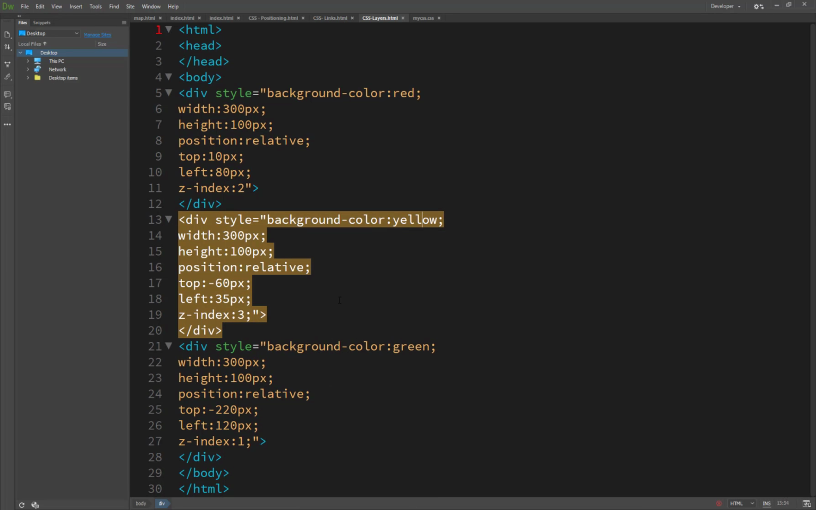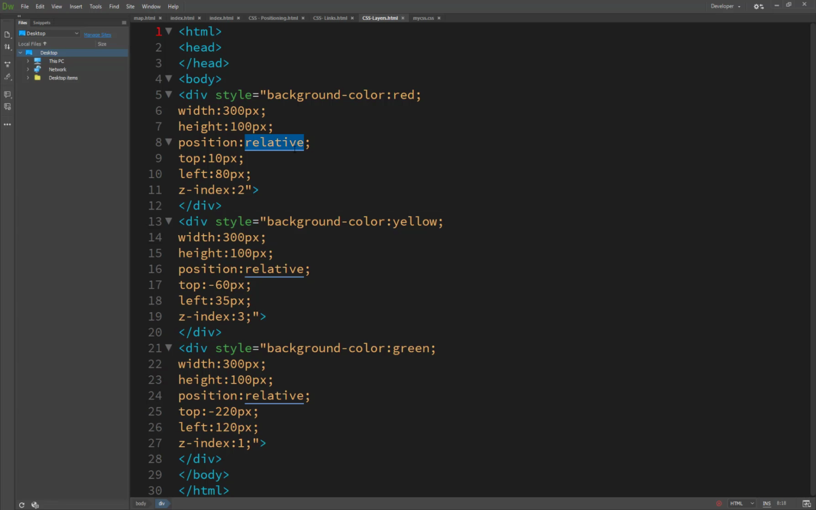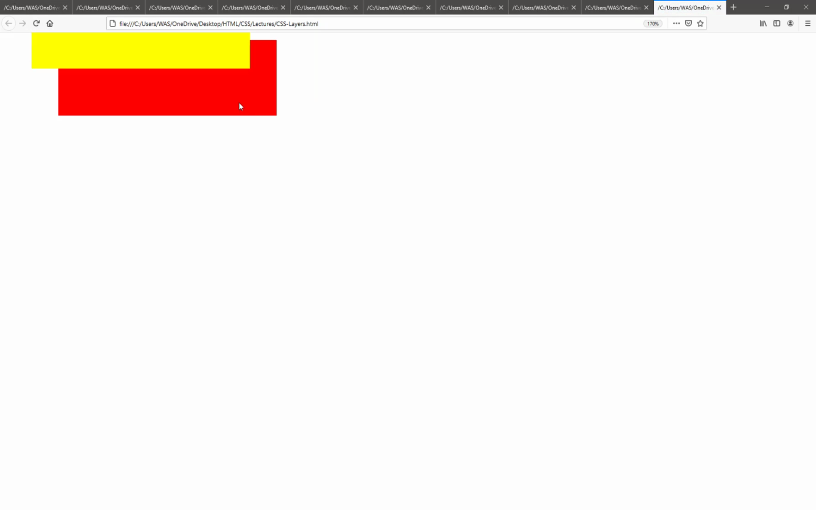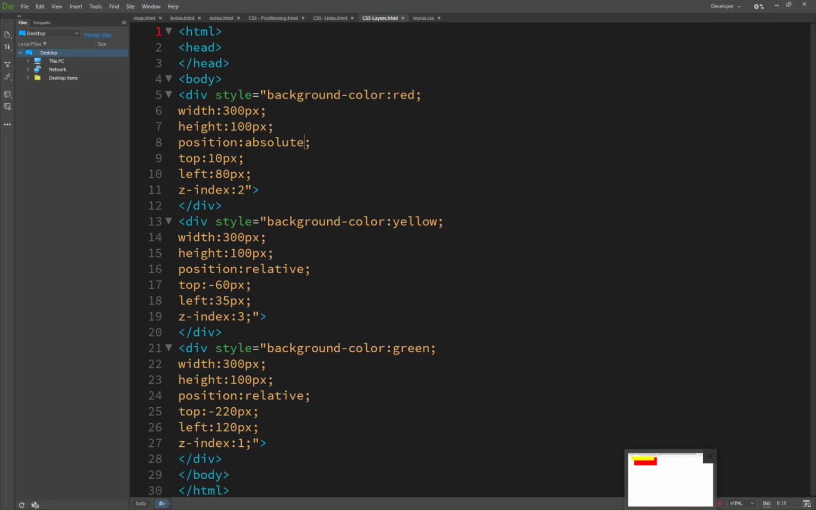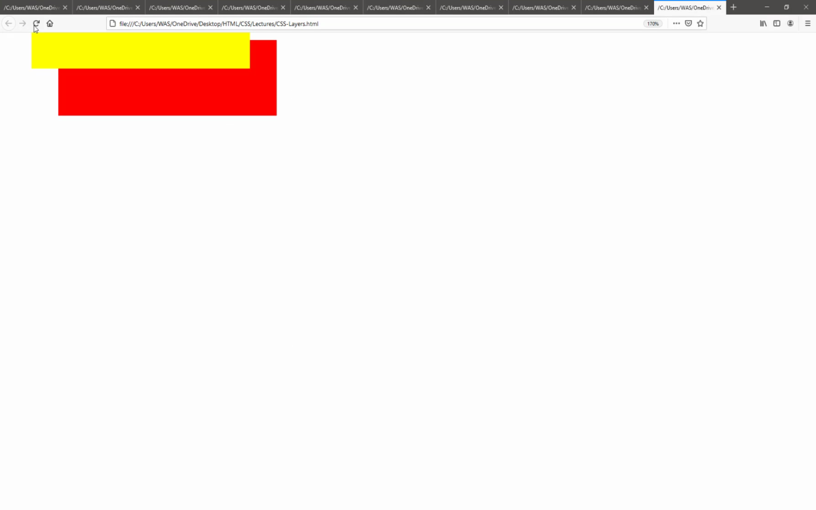And if I change the position from relative to absolute, you will see the result, it can't work here. It totally hides this, because I have set absolute, and relative position is used for an HTML element around itself, that's why it's working. So layers are like this.